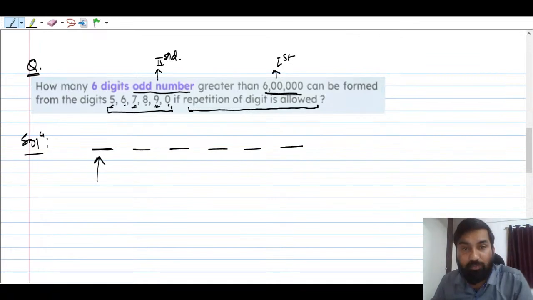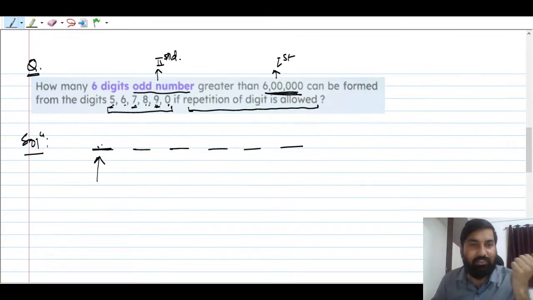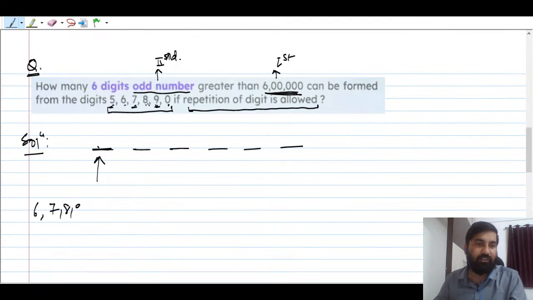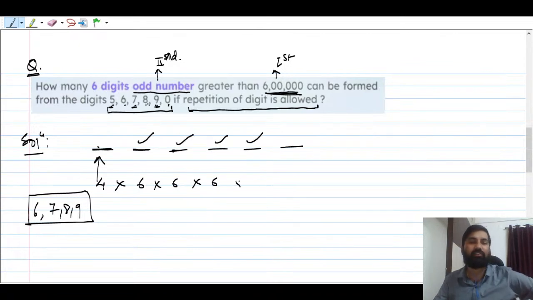Now you have to keep in mind this 6 lakh. So 6 lakh means what? Here it can be 6, here it can be 7, here it can be 8, here it can be 9, right? So you have got 6, 7, 8, 9. These are the numbers that you can fill here. I hope this makes sense. So you can say that this is going to be 4. Now repetition is allowed, so any of the numbers can be filled here. You keep multiplying, right? So this can be filled in 4 ways, 4 ways, 4 ways, 4 ways.